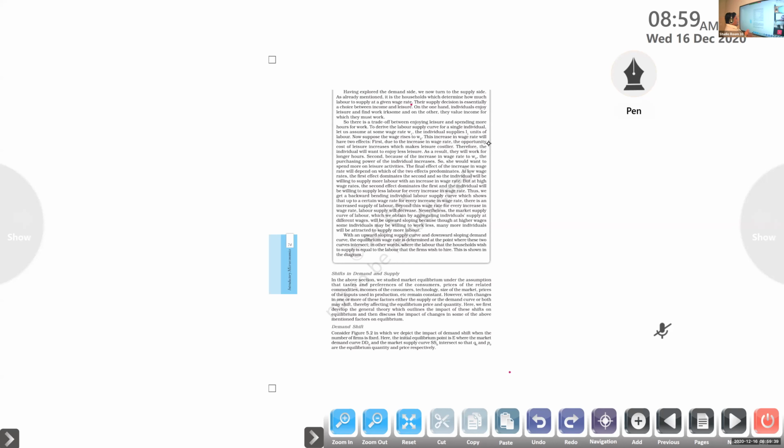Both can happen. One, they will come to know that if they take leave or sit at home, they will lose money, so they will start working for more time. The second one, money is there with them, so they will utilize their leisure time by spending more money. So she would want to spend more on leisure activities. The final effect of the increase in the wage rate will depend on which of the two effects predominates.